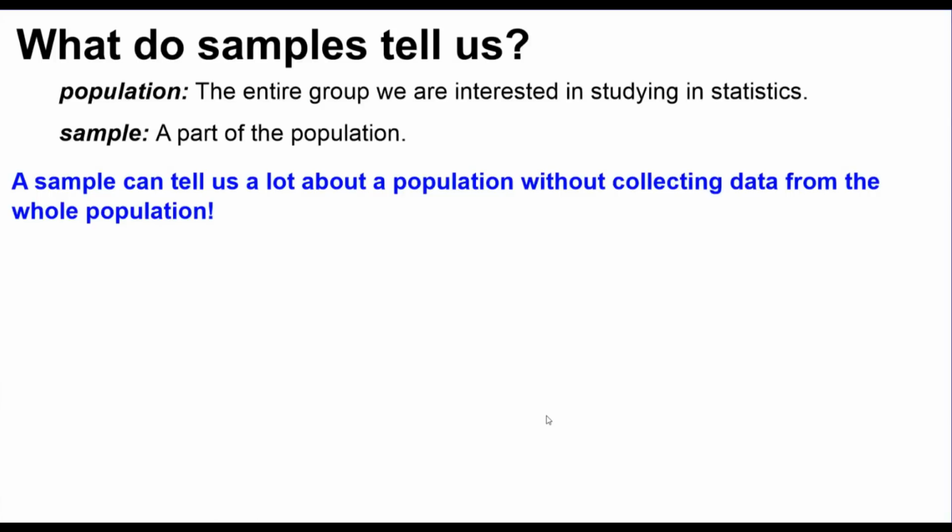So when we talk about a population, we're talking about the entire group we're interested in studying in statistics. So I had just mentioned a few examples of populations. The entire city of Spencer, everybody that lives in the US, everybody in Spencer Middle School, or all of the cell phones produced in a factory in one day. It's just whatever the entire group we're interested in drawing a conclusion about, that's our population. And a sample is just simply a part of that population. And a sample can tell us a lot about a population without collecting data from the whole population.